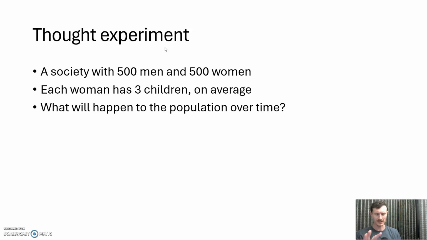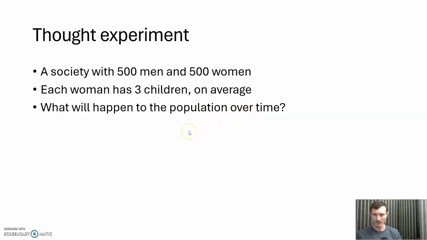So you can imagine, all right, we have some society, right? 500 men, 500 women, right? We're just going to imagine that there is a perfect 50-50 sex ratio, even though this is never the case. Each woman, on average, has 3 children, right? So what's going to happen to the population over time, right?